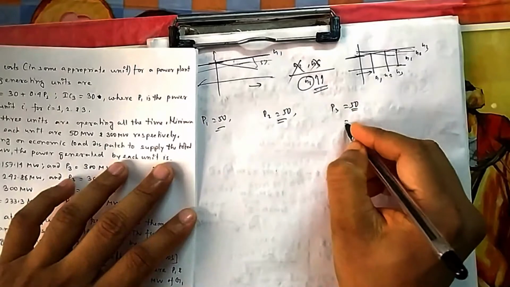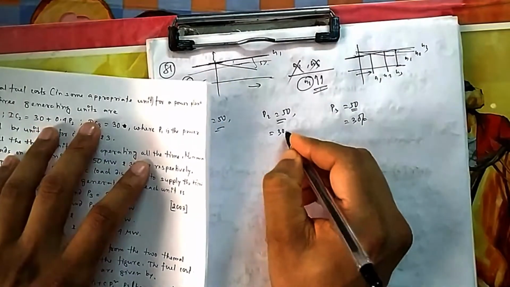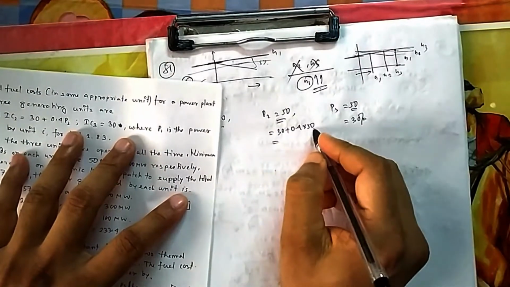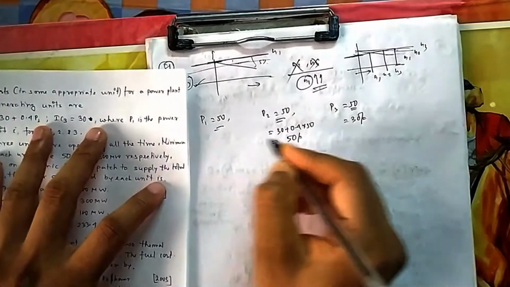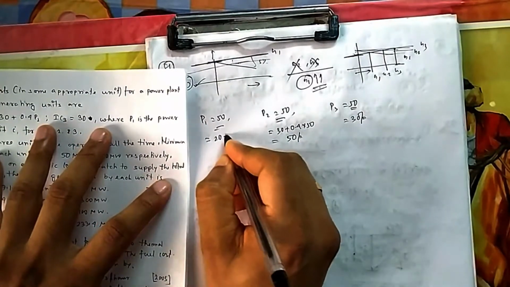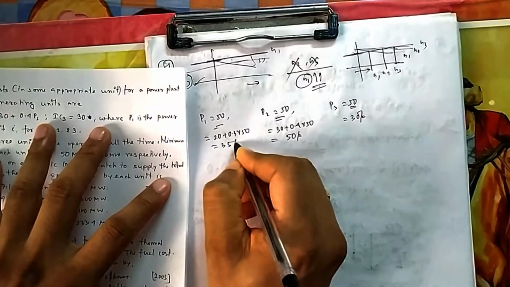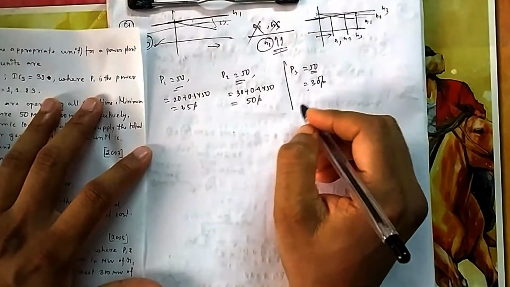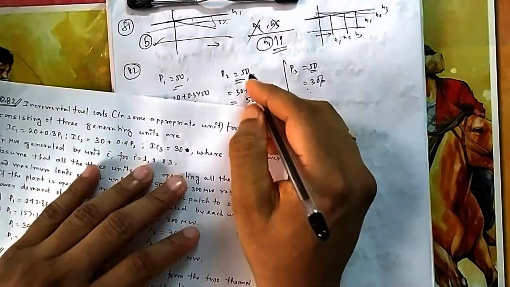So if it is at P3, its rate at 30 rupees per hour. If it is at P50, its rate is 30 plus 0.4 into 50, that is your 20, then it is 50 rupees per hour, then it is at 20 plus 0.3 into 50, that it is 35 rupees per hour. So obviously P3 is the cheapest.